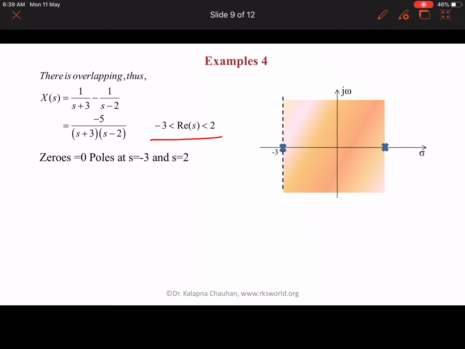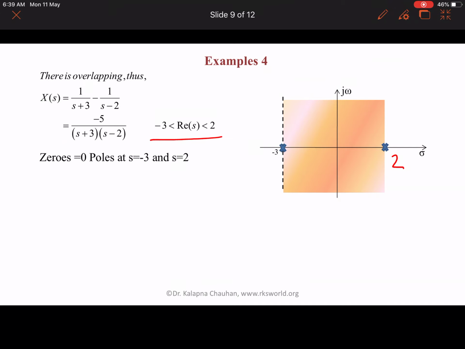Here we have drawn the two poles with crosses, here at minus 3 and here at 2. So this is the plot for the region of convergence of this signal.